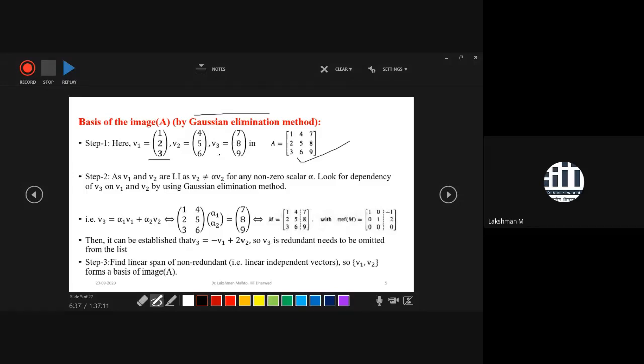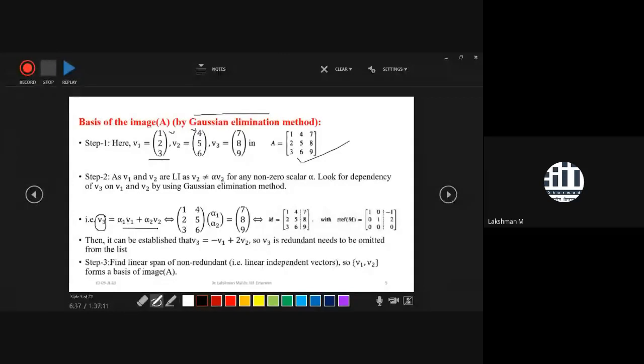So V1 and V2 are fine; there is no issue. There may be an issue with V3. Here from the picture, it is not very clear whether it is a linear combination of V1 and V2. So to make it clear, in the second step, write V3 as a linear combination of V1 and V2.